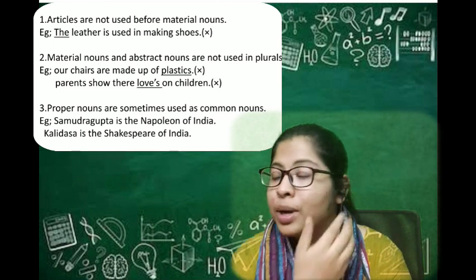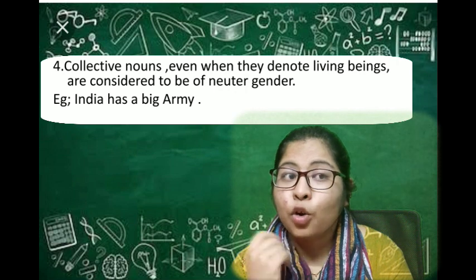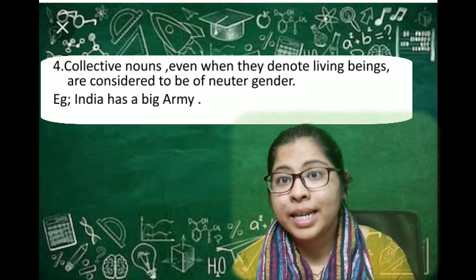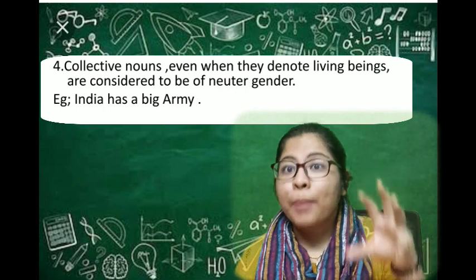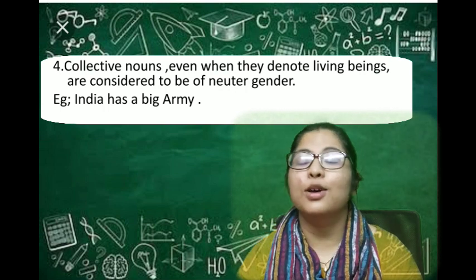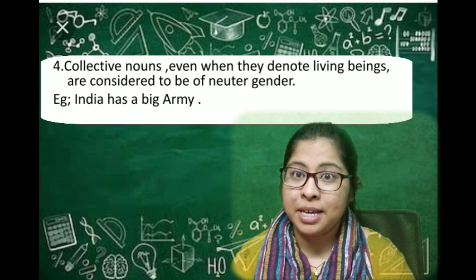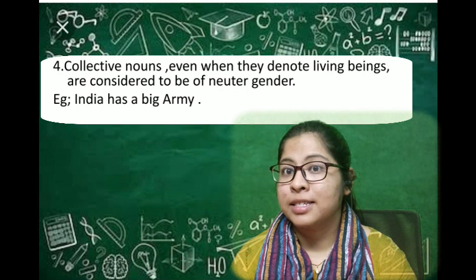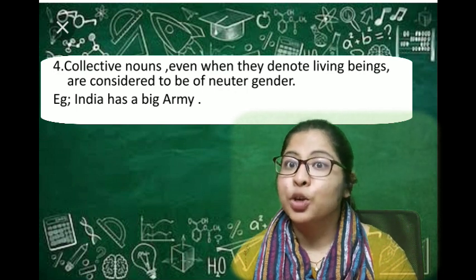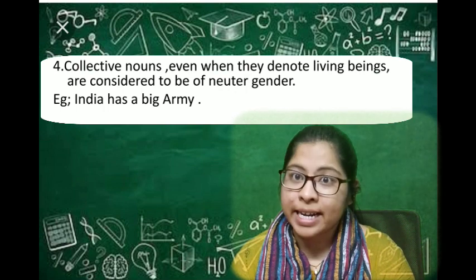The third rule is about collective nouns, even when they represent living beings. What are collective nouns? Army, parliament, police. Even though they involve living beings, never give them the status of any particular gender. Keep them neutral whenever you use collective nouns in your sentences.